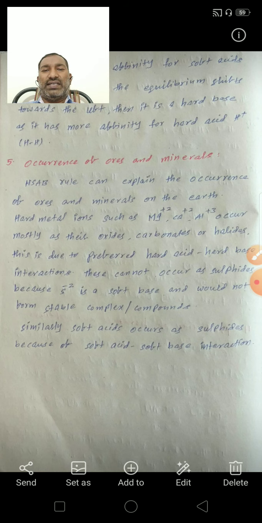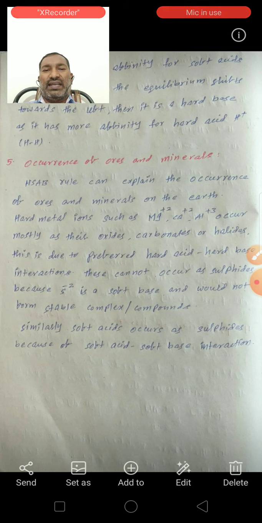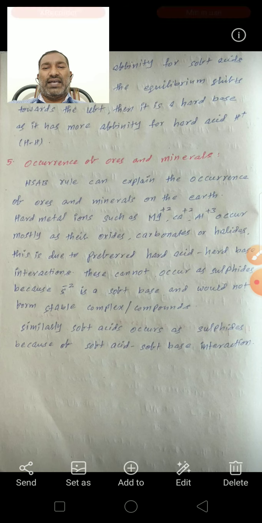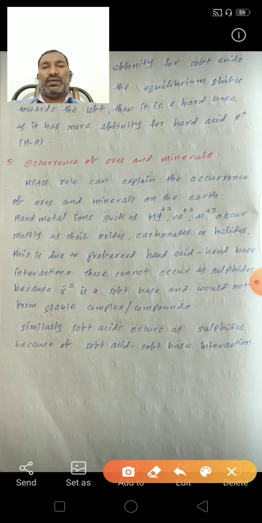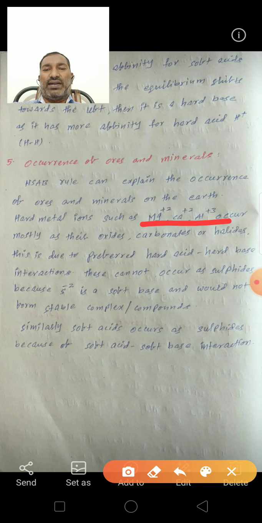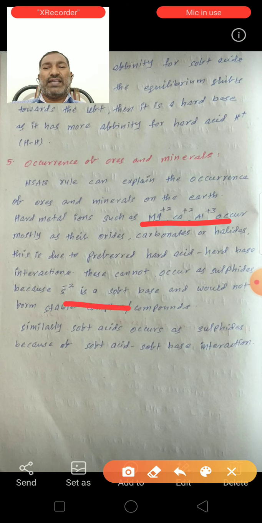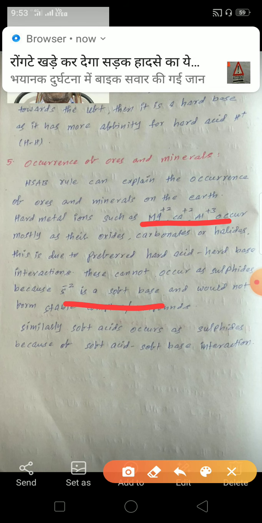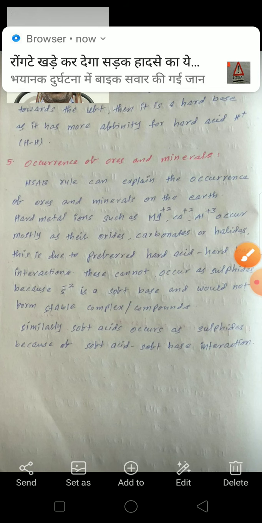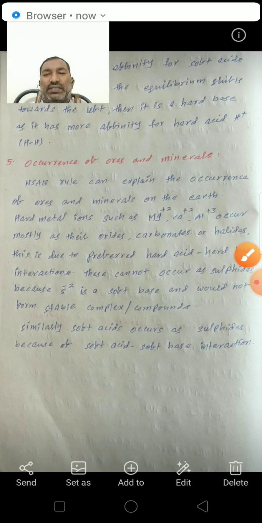Carbonates, oxides and halides are all hard bases. These cannot occur as sulfides because sulfide is a soft base, so they would not form stable compounds.